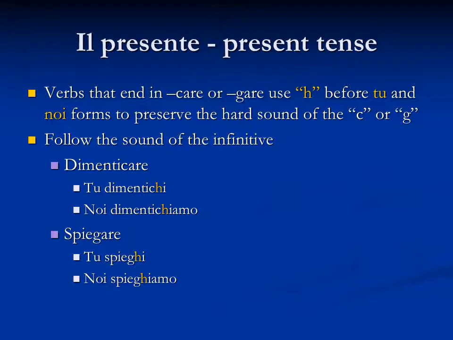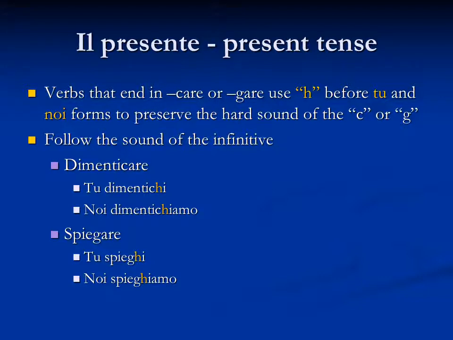With present tense verbs, there is one thing we want to note about the spelling of -gare and -care verbs. What we do is, after the stem, between the stem and the ending, in the tu and the noi forms, we use an h in Italian. And the reason we do this is to preserve the hard sound of the c or the g. Essentially what we're doing here is just maintaining the sound of the infinitive.